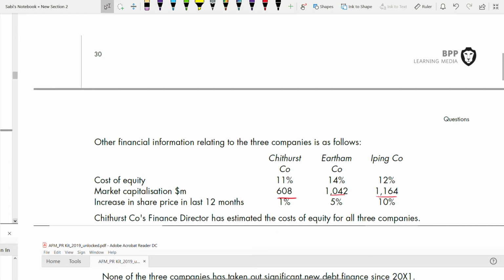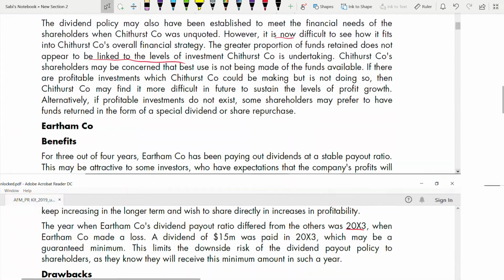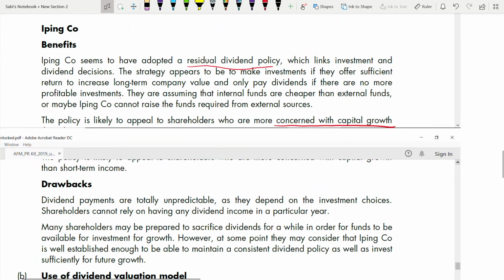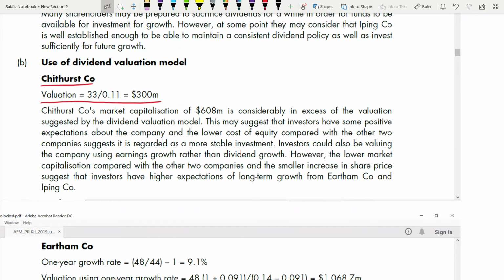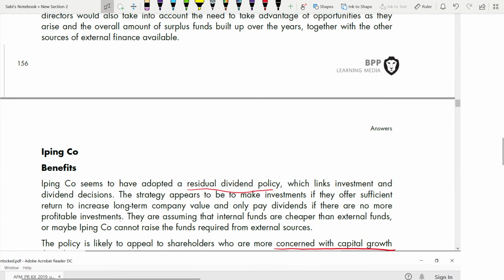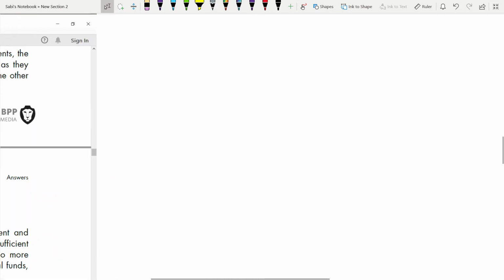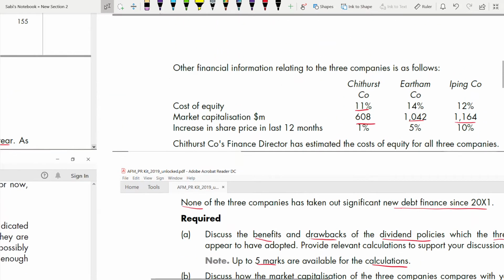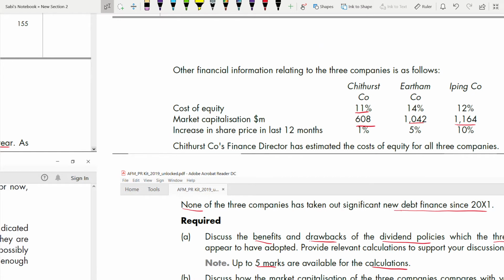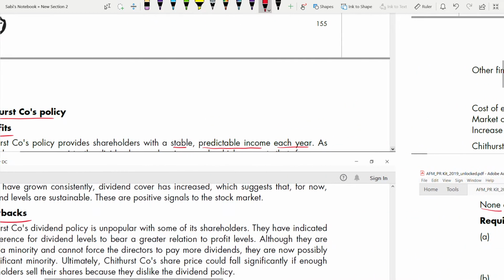So cost of equity is 11%. You have to divide it by cost of equity for all the others also. So it is 300 million. But according to the market capitalization, what was it? We'll see, according to market capitalization, it was 608 if you see here. 608. It's giving a much higher figure.